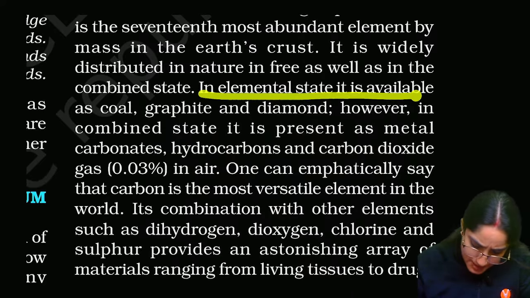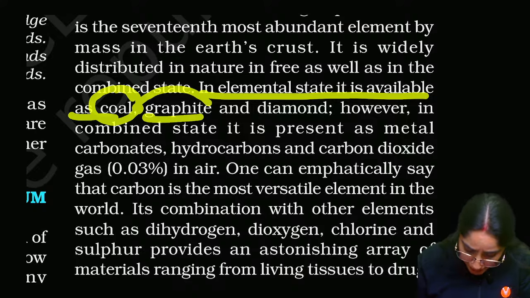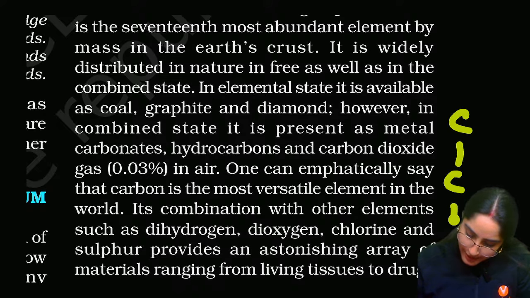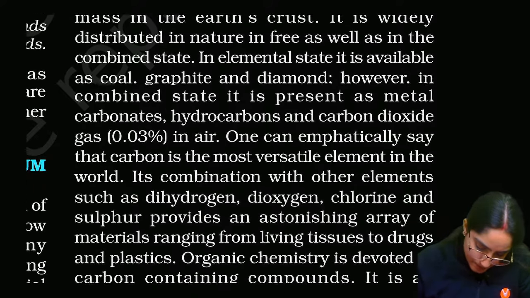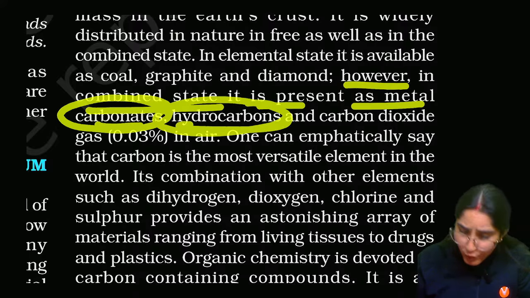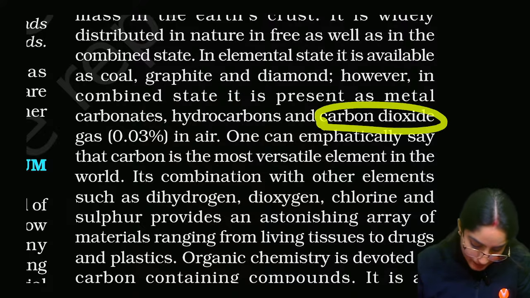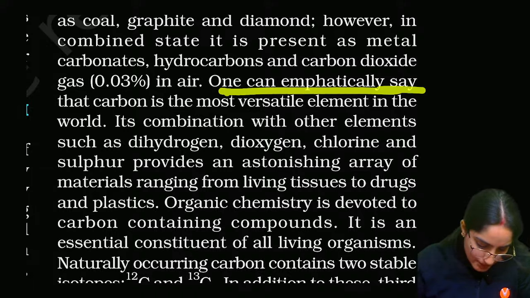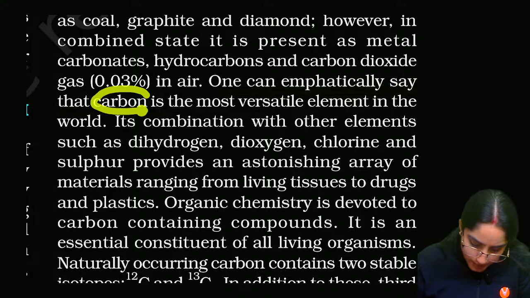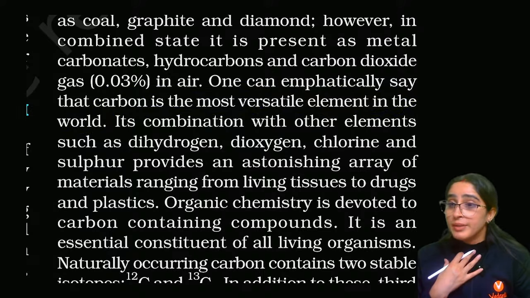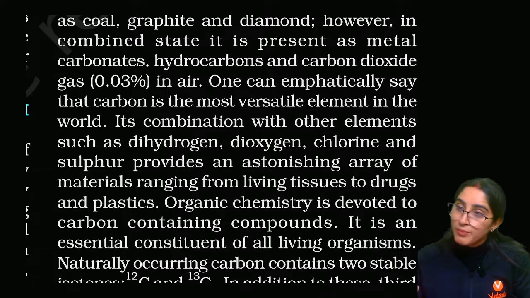Then in the elemental state, it is available as coal, graphite, diamond. All these are elemental states where carbon is connected to carbon only, right? However, in the combined state, it is present in metal carbonates, hydrocarbons, in organic chemistry, carbon dioxide. One can emphatically say that carbon is the most versatile element in the world, right? We are made up of carbon, graphite is made up of carbon. Graphite is so cheap, right?